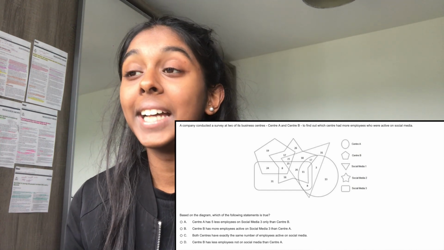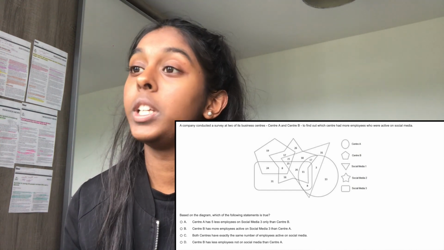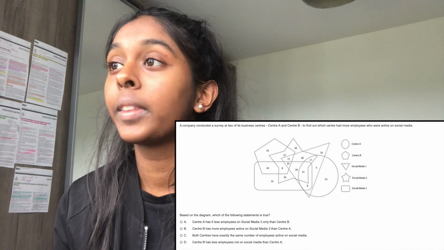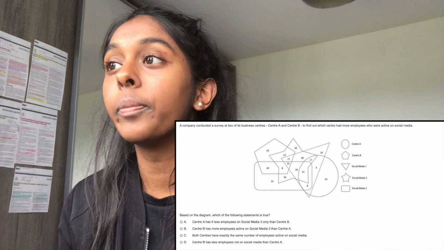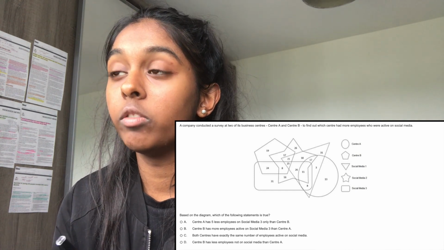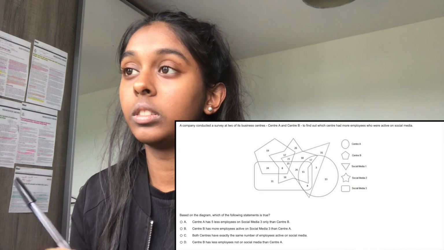Centre A has 5 fewer employees on social media 3 than Centre B. Okay, so Centre A is the oval one, and we're talking about social media number 3, which is the rectangular box.